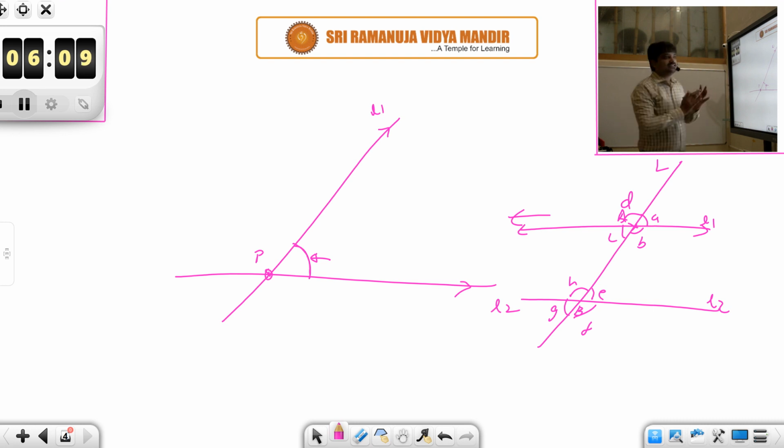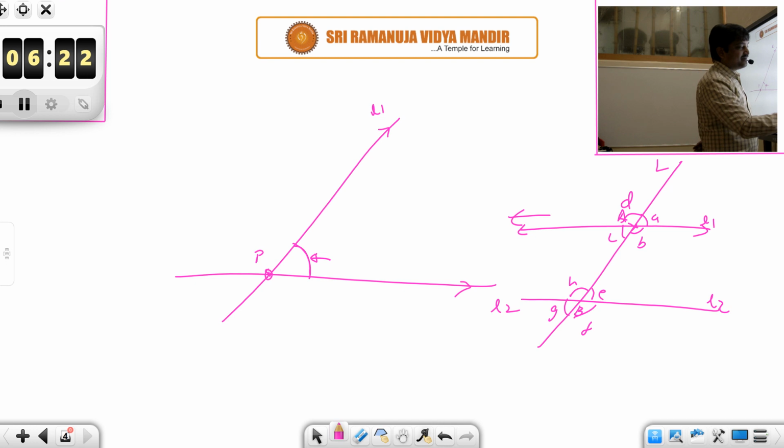So in this chapter it is mostly about learning the properties of angles. What are these properties? First of all, you need to understand what is meant by angle, then what is meant by parallel lines, and then you need to understand the relation between these angles.